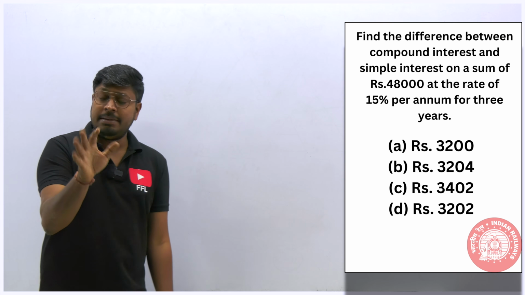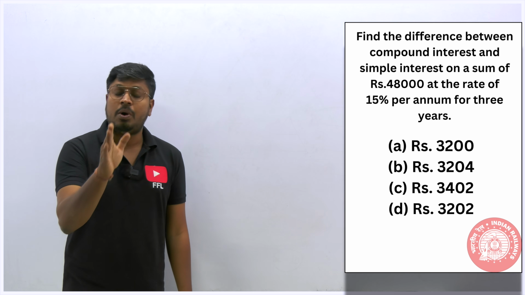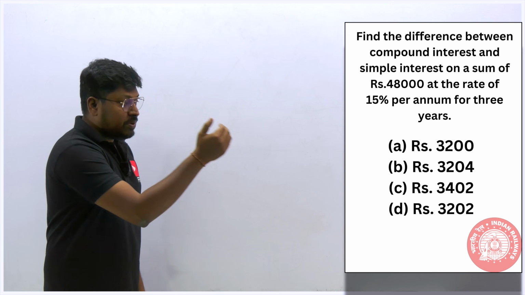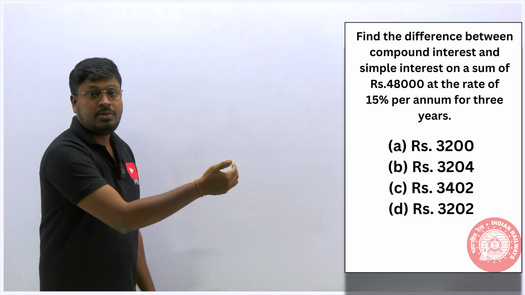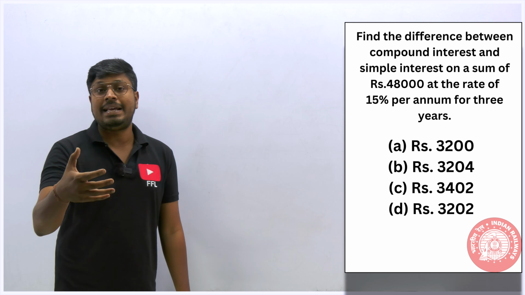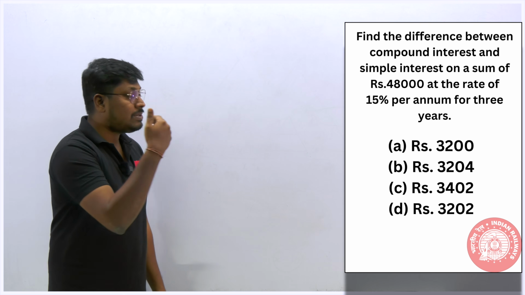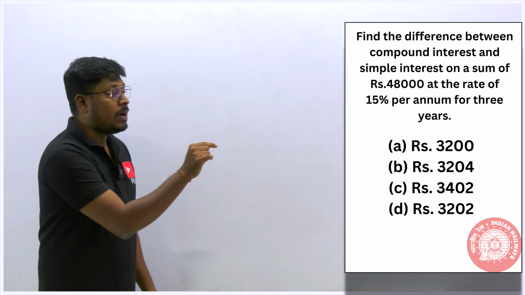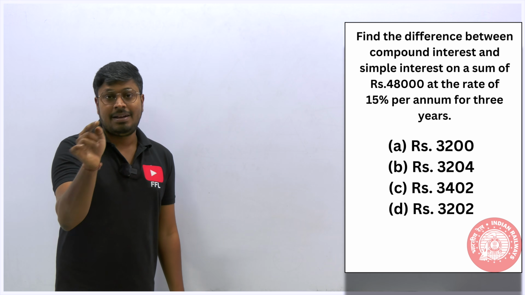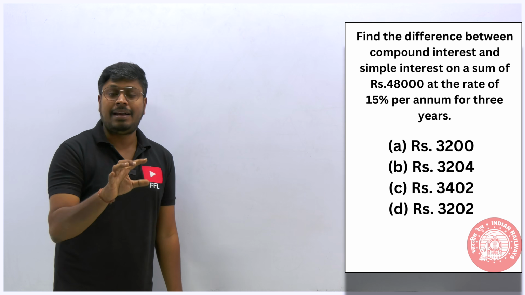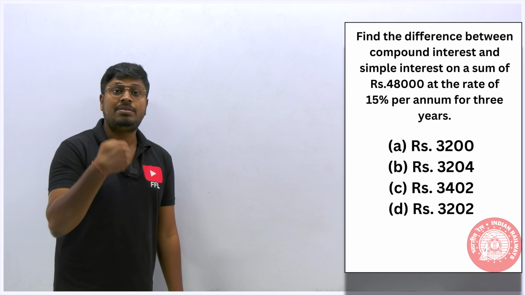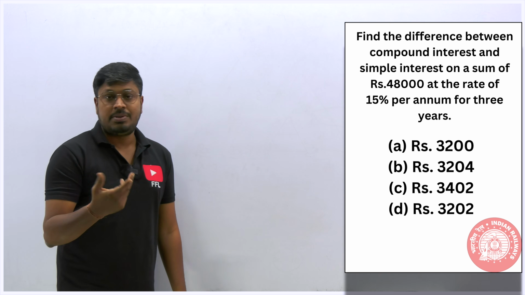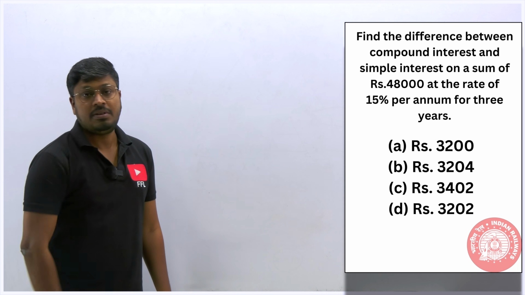So friends, remember one thing, if it is a simple interest and compound interest question, first look at the options. Here when we look at the options, 3200, 3204, 3402, none of the numbers contain any decimal point. So we can solve this question a little more easily. If the option were, for example, 3200.86 or 3242.84, then kindly do not solve the question initially, because we have to divide and solve it. We can't directly cancel it, it takes time. So if it does not have any decimal point, you can solve the question, right?